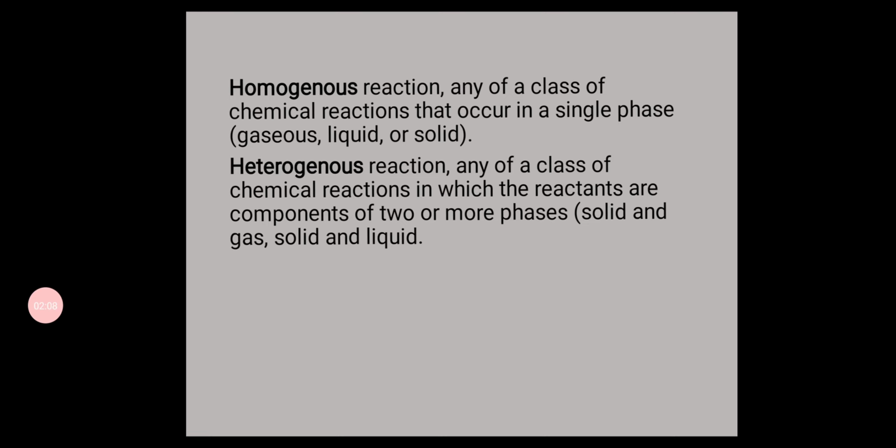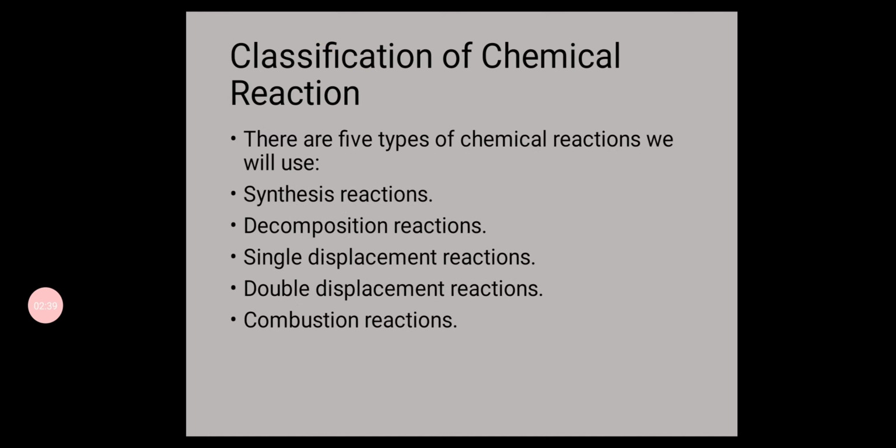Simply we can say that when different states of matter react with each other, for example, when gas reacts with solid or solid reacts with gas, or liquid reacts with solid or liquid reacts with gas, such types of reactions are called heterogeneous reactions. So now there is the classification of chemical reaction.